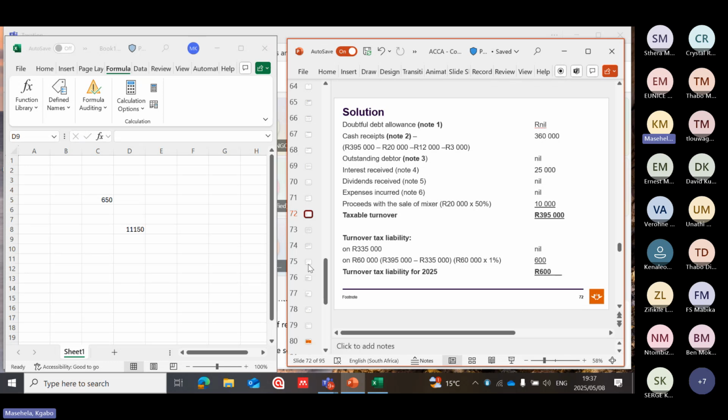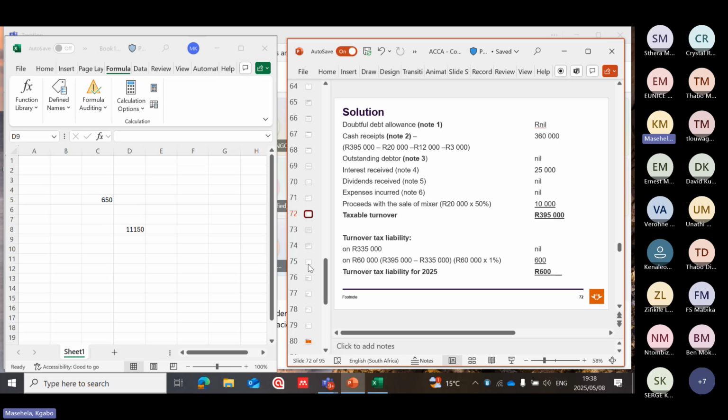Because when you read your book under the turnover tax system, the 50% of proceeds rule applies when a small business disposes of a business asset, meaning that only 50% of the proceeds is included in the taxable turnover. It is stated in the textbook, chapter 10 something. There is a special rule under the turnover system that on any proceeds you made on the disposal of an asset, only 50% will be included. That's a special rule.